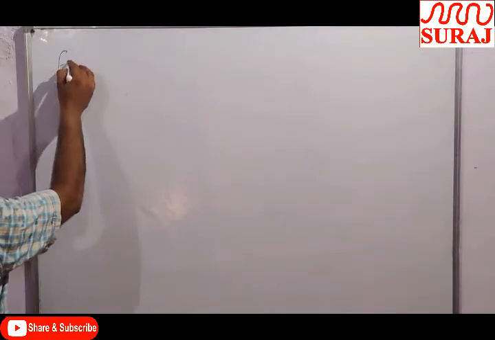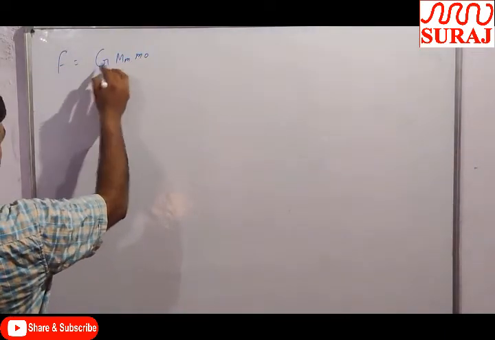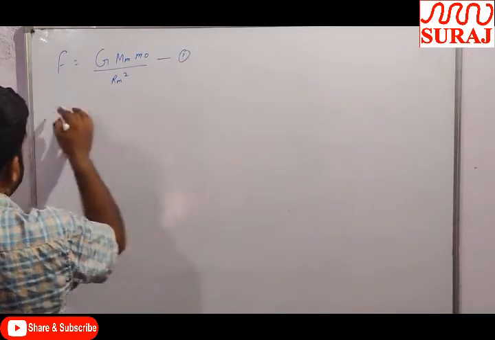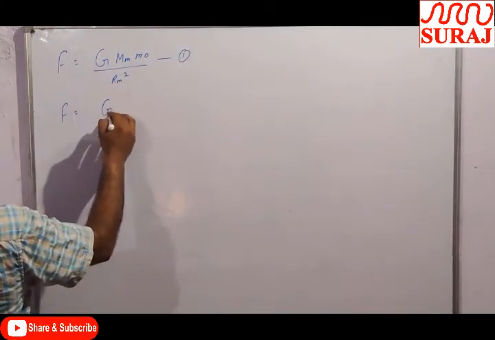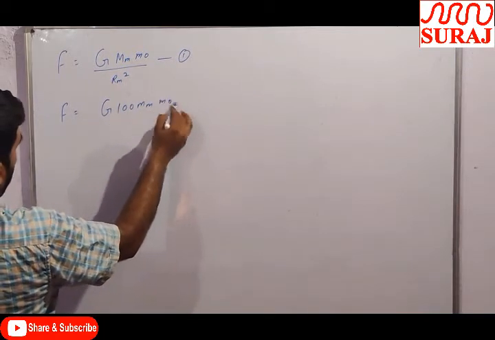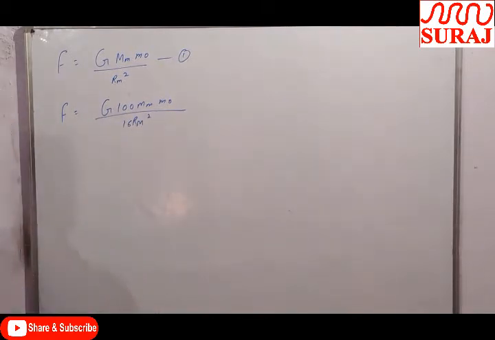Now we have the two equations. First, F is equal to G mM m naught upon Rm squared. This is equation number first. And F is equal to G 100 mM into m naught upon 16 Rm squared.